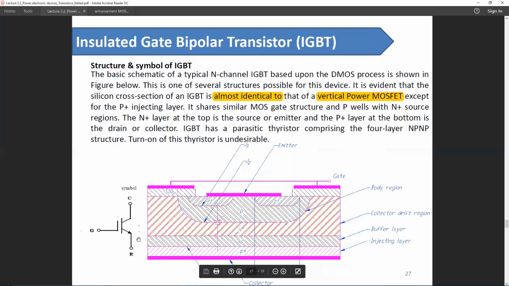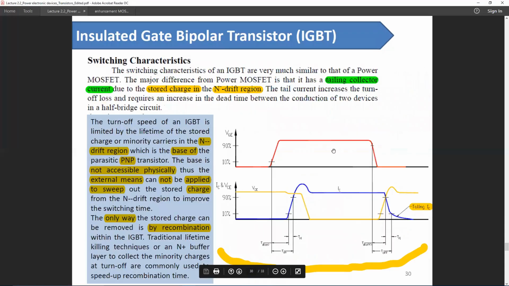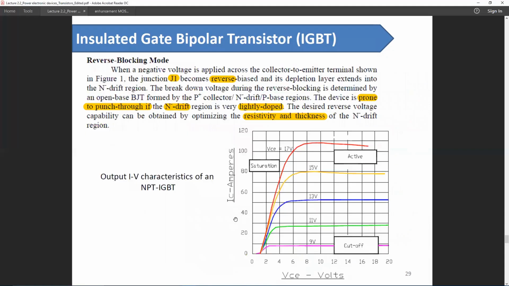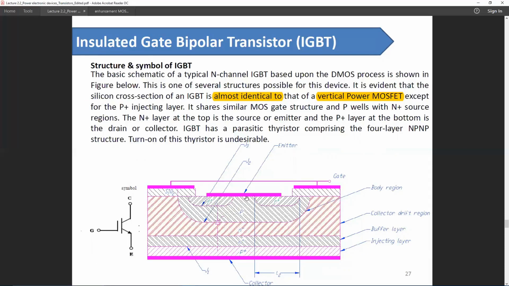So in order to remove the charges stored in this junction, all we need to do is to wait, because there is no easily accessible means in case of an IGBT, because the gate pin of the IGBT is not directly connected to this N type of material.